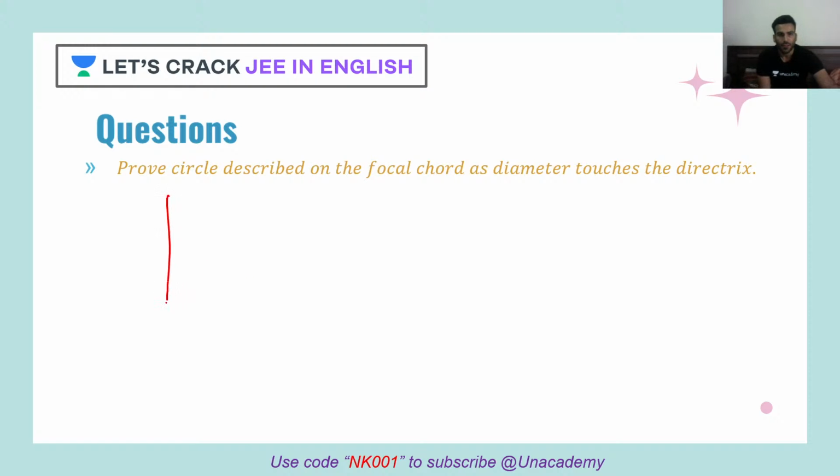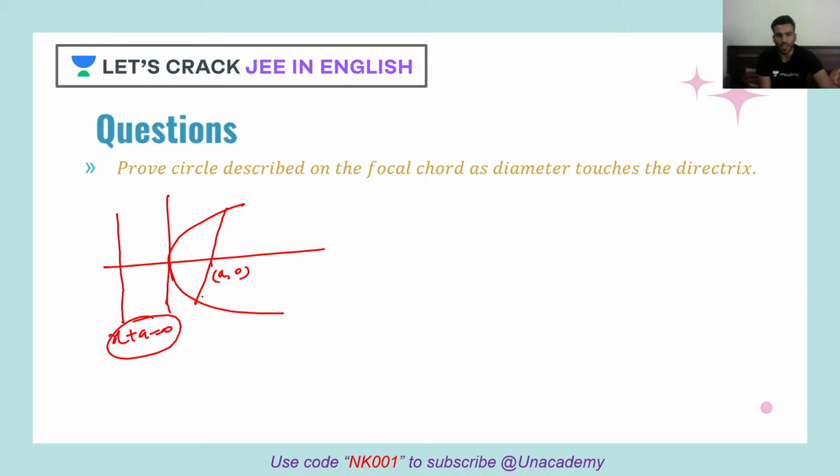Okay, so let's see. This is my standard parabola. This is my focus, a comma 0, and let's have my focal chord, and this is my directrix, x plus a is equal to 0. I have to prove that if I draw a circle considering it as diameter, this circle is going to touch, sorry, I'm really sorry for my drawing, this circle touches the directrix. So that's what we have to prove.